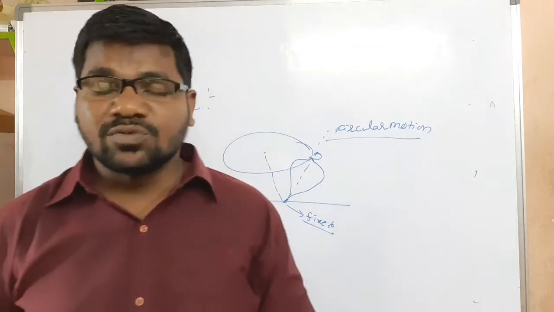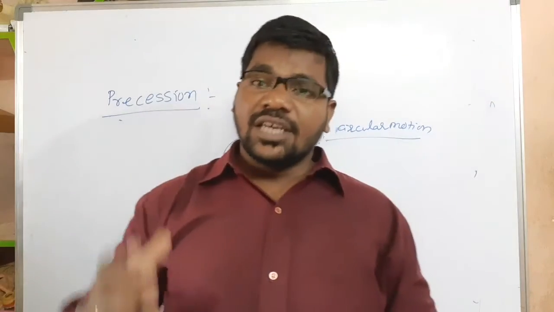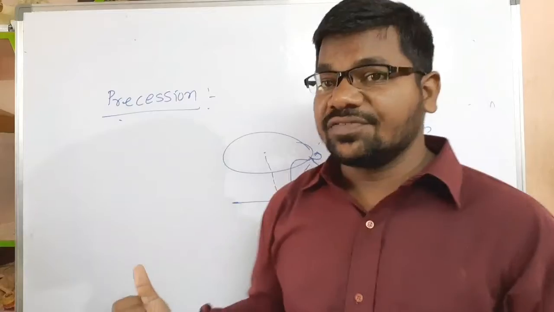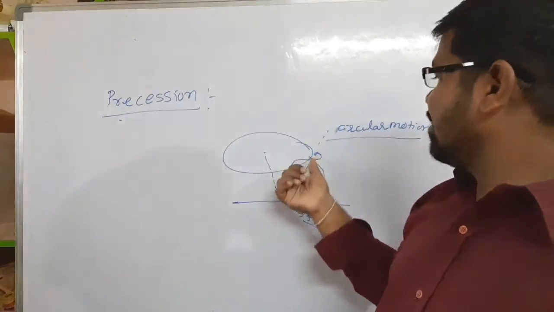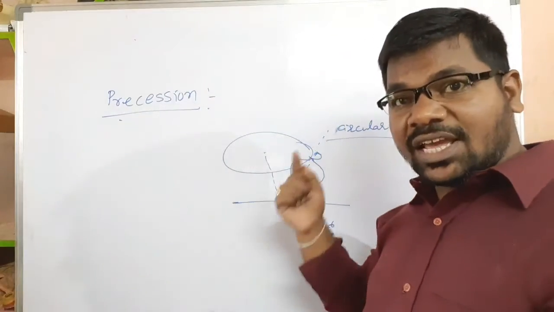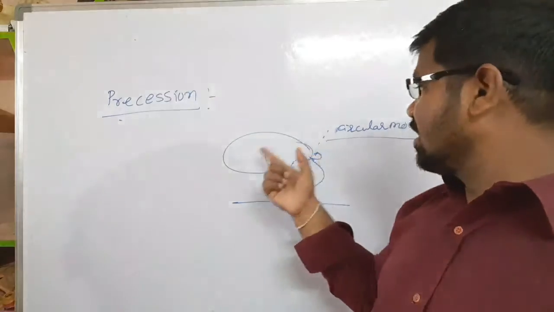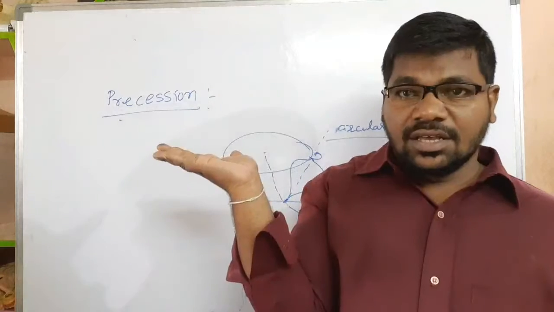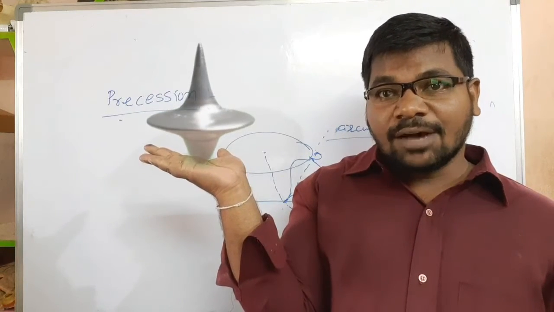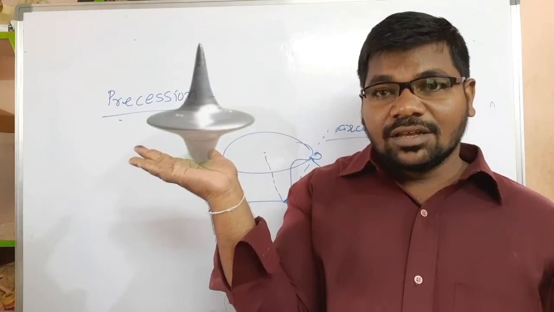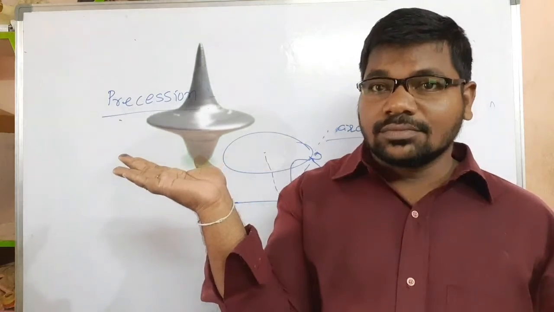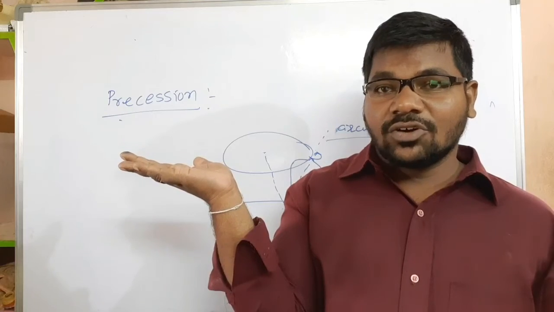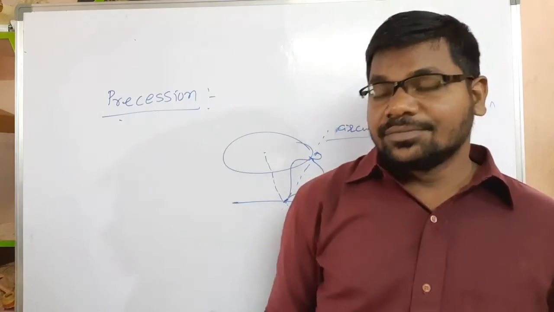Precession is one type of motion in which a rotating body has one end of the axis fixed and the other end of the axis moving in a circular motion. See, my dear children, you can observe the top spinning. If not, you can assume it. You can play with the top like this. Okay, right.